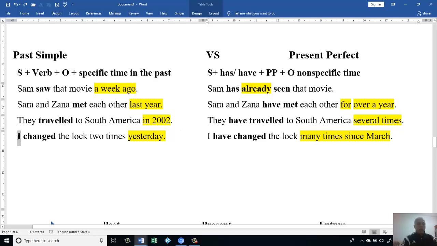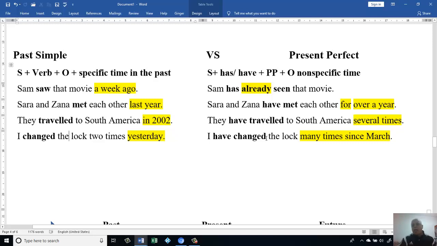I changed the lock 2 times yesterday. Do I have a specific time? Yes, I have "yesterday" here. Then I have to make it in the past. I is the subject, changed is the verb, the lock is the object, and 2 times is the adverb of frequency. Let's look at these sentences.